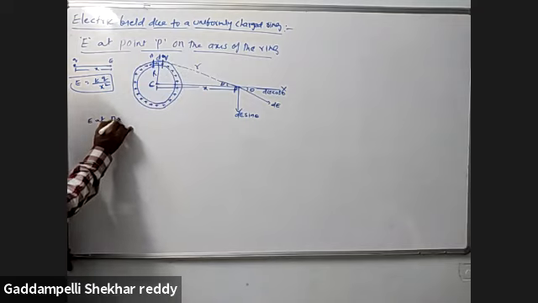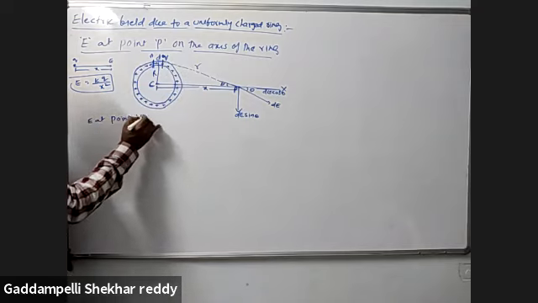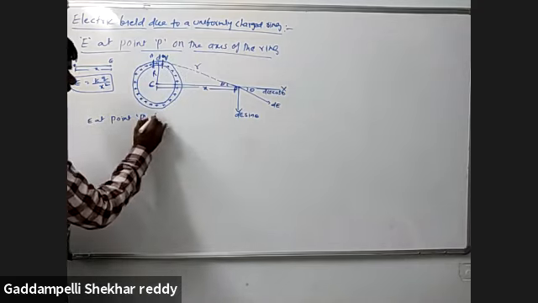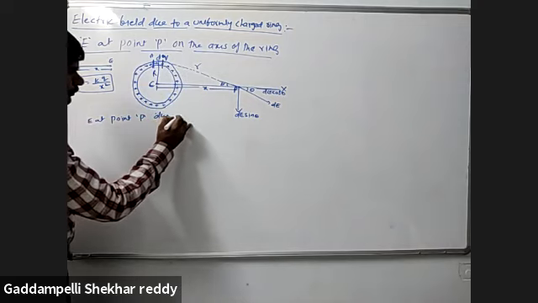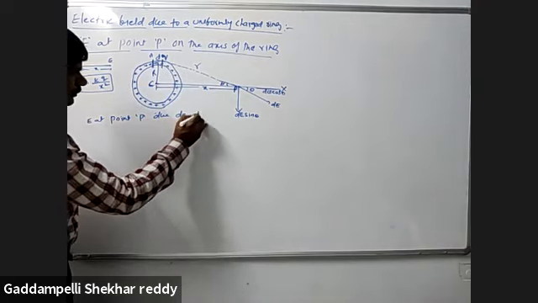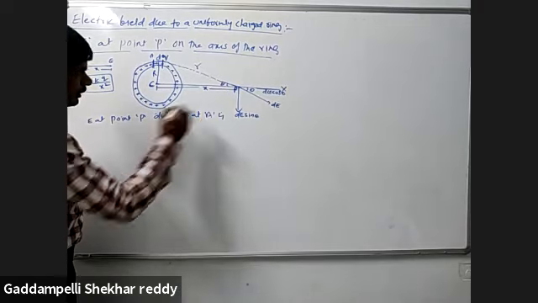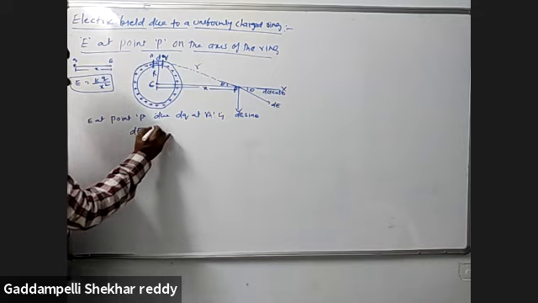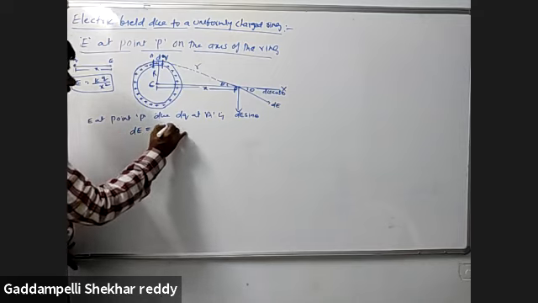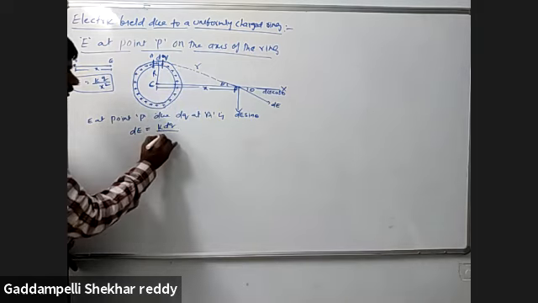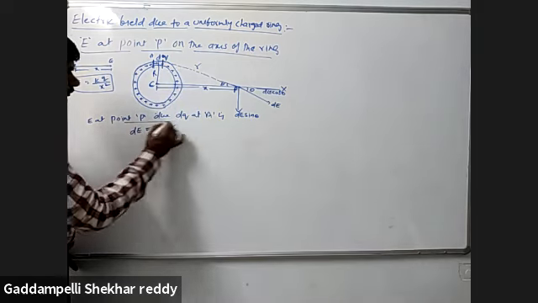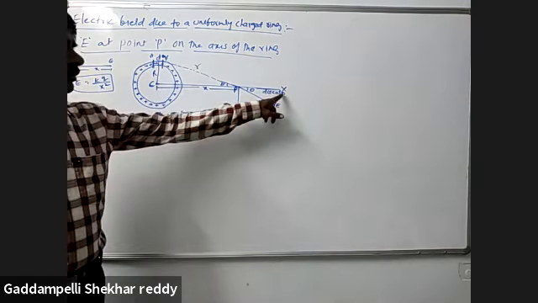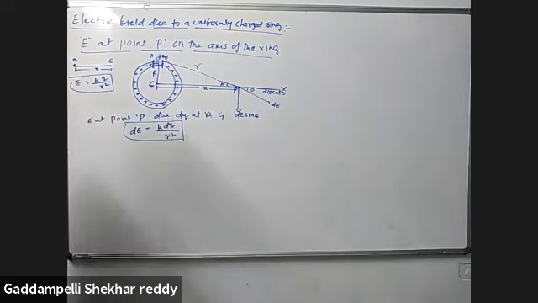The intensity at point P due to dq at A is dE is equal to k dq by r square. This dE is resolved into a horizontal component and a vertical component.